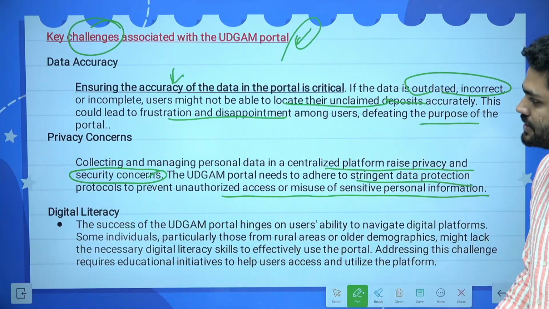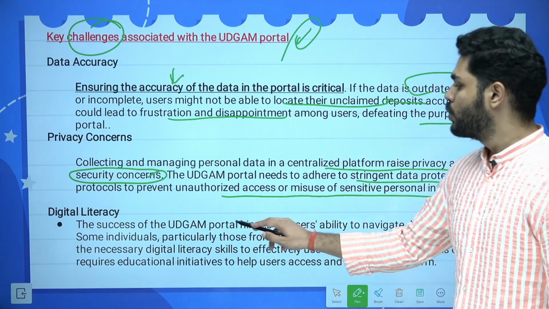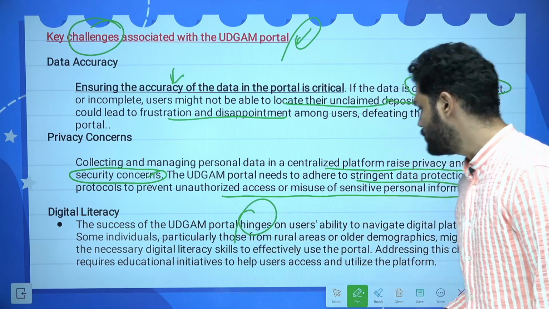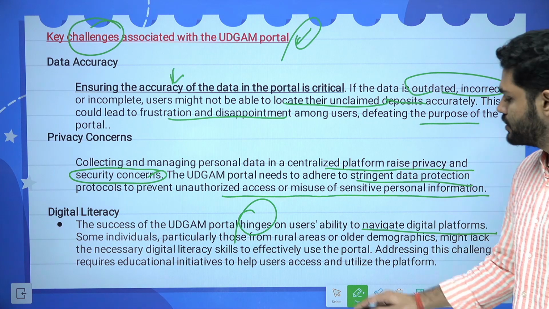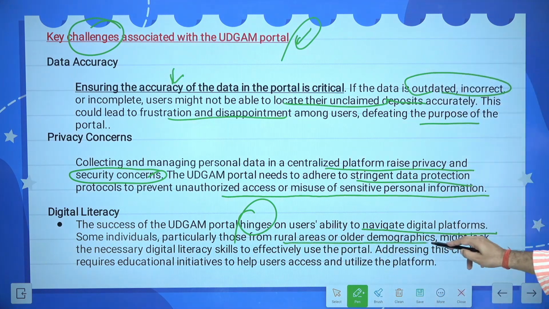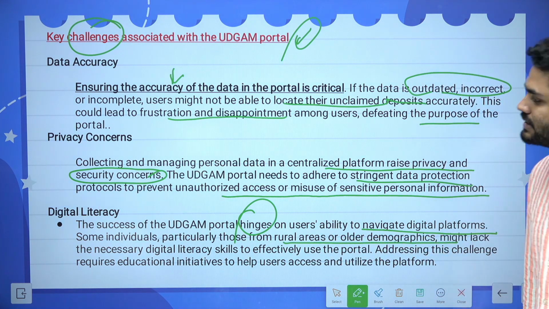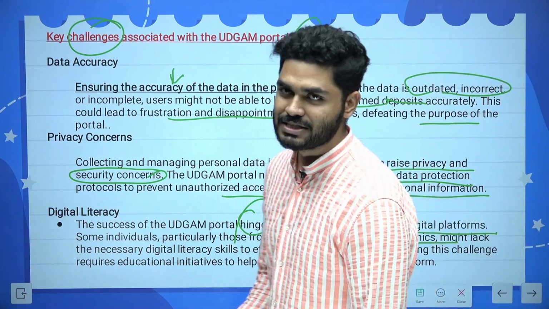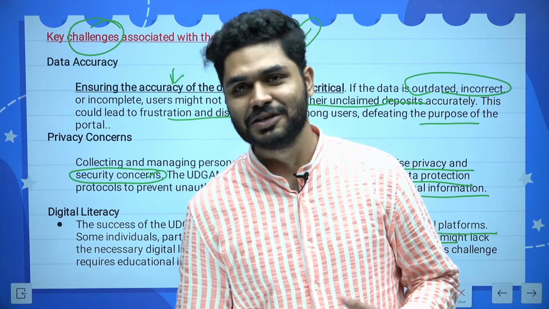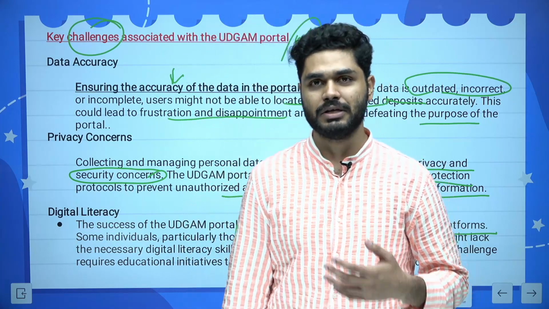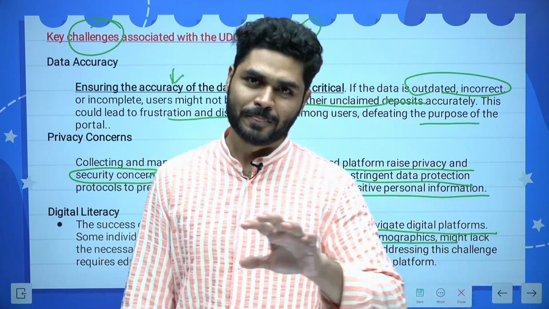Thirdly, digital literacy. The success of the UDGAM portal hinges on the user's ability to navigate digital platforms. Some individuals, particularly those from rural areas or the older demographic, might lack the necessary digital literacy skills. As I told you, I met someone quite old in age. He was very reluctant to take the payment through the UPI system, through GPay.